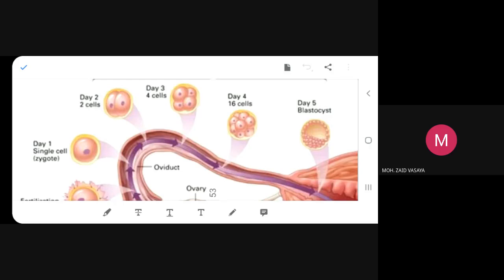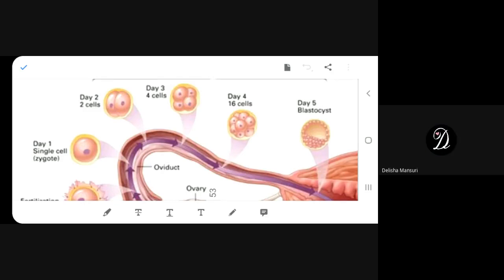Can you tell me? Hello. Can you tell me? It is binary fission. What is it?